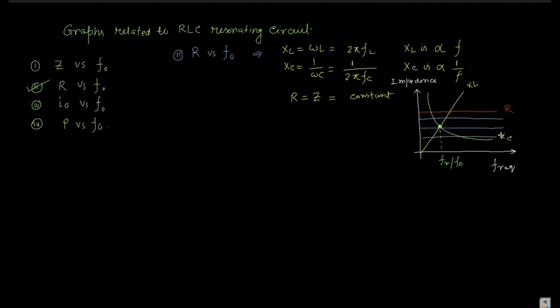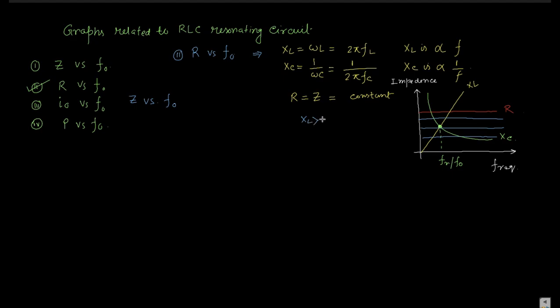Depending upon the value of R, you get the impedance, but XL and XC are dependent upon the frequency. If you change the frequency, the values of XL and XC will change. So this is the R versus F graph. Now Z versus F naught.